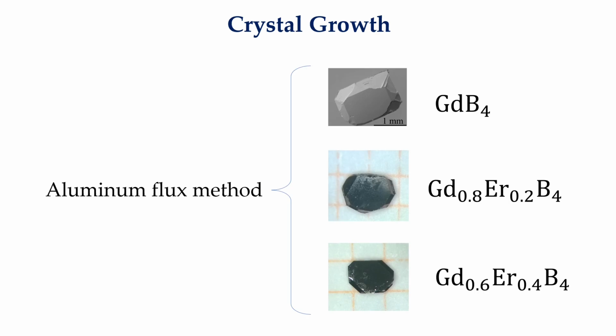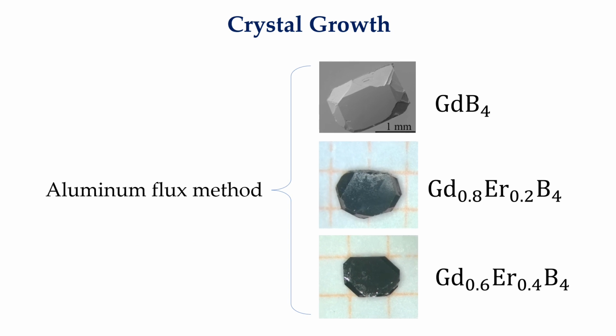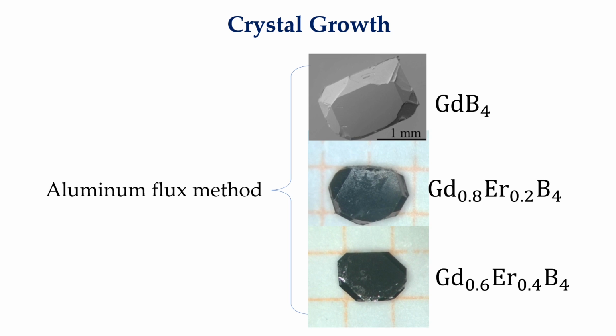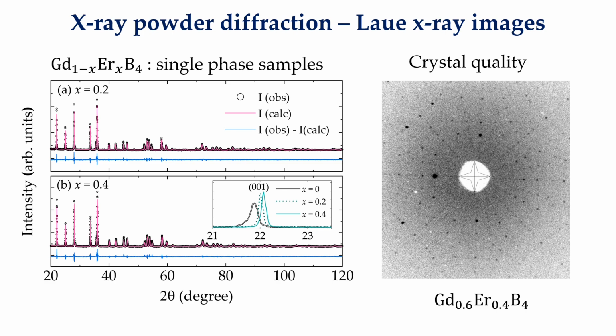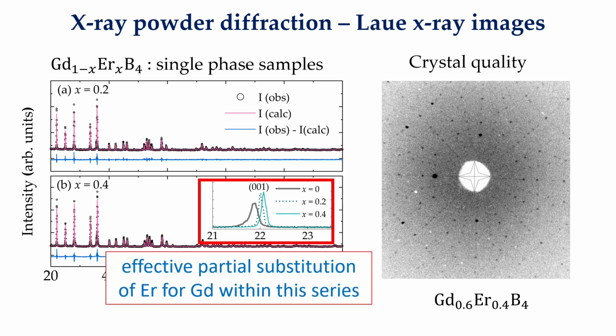Then, we have synthesized tetraboride single crystals to investigate the rapid evolution of magnetic properties upon partial substitution of erbium for gadolinium. These single crystals were grown using the aluminum flux method. The grown crystals have a platelet-like polyhedral morphology. X-ray diffraction scans confirmed the formation of single-phase materials, and the unit cell volume decreased with increasing erbium content, indicating successful substitution of erbium for gadolinium within this series.